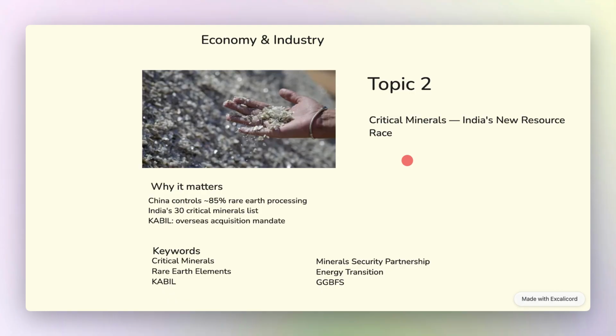Critical minerals are minerals essential to clean energy and high tech with high supply concentration risk. Rare earth elements is a group of 17 elements essential for magnets, electronics, and defense systems. KABIL is India's overseas mineral acquisition vehicle. Mineral Security Partnership is a US led coalition India joined in 2022 for supply chain diversification. Energy transition is the shift from fossil fuel based energy to renewables and clean technologies. Then the GGBFS, which is the ground granulated blast furnace slag, a repurposed industrial byproduct used in cement.